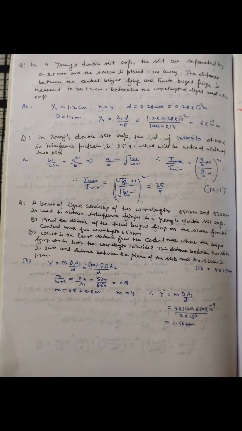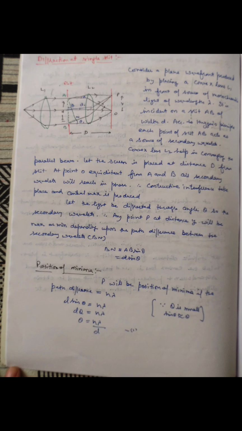In Fresnel diffraction, the source and screen are at finite distance and wavefronts are either spherical or cylindrical. In Fraunhofer diffraction, the source and screen are at infinite distance and the wavefront is plane. In the lab, convex lenses are used between the source and slit and screen to produce a plane wavefront and to obtain the diffraction pattern. In diffraction at a single slit, the diffraction pattern consists of a central maximum surrounded by secondary maxima, and the width of the central maximum is 2 times the width of the secondary maxima.